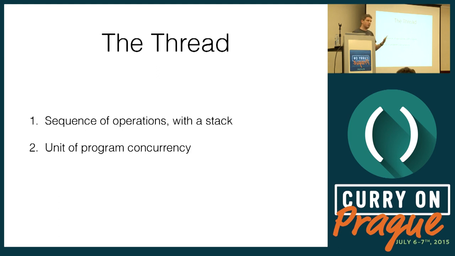It is also a unit of programming concurrency in the sense that you can have multiple threads running, but even if your programming language doesn't support multi-threading, and you only have one thread, say, I think Ruby, then it still uses the thread abstraction. Also, because I mentioned the word concurrency here, and I'm going to mention it again, let me just say that I'm not talking about a particular concurrency model. I'm not talking about shared state concurrency. I'm just talking about a concurrency model that allows multiple blocking threads to run at the same time. How they exchange information is completely orthogonal. They can be shared nothing. They can exchange messages.